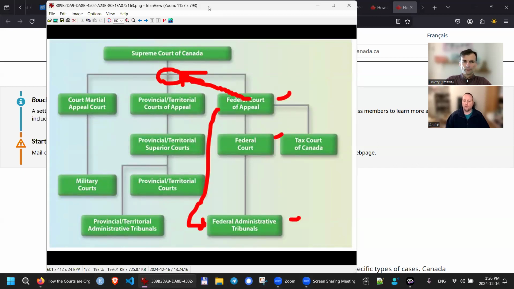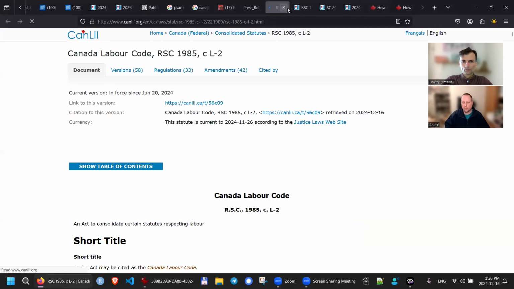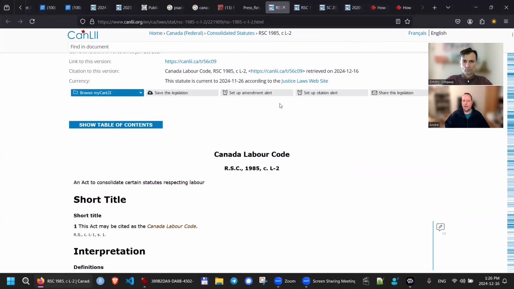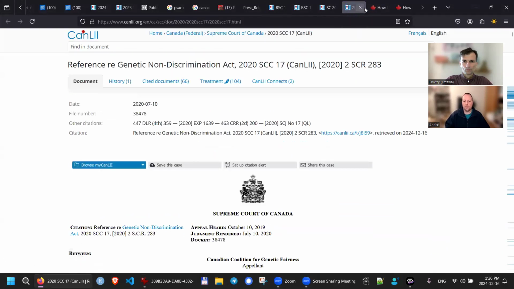And so when I first started, I brought my case of genetic characteristics perceived disability to the Canadian Human Rights Commission. They essentially used the wrong definition of genetic test, which I'll get into a little bit after. Because they used the wrong interpretation, they said there's no discrimination here, there's no there, essentially. And because of that, your case is frivolous and we're not going to look at it.